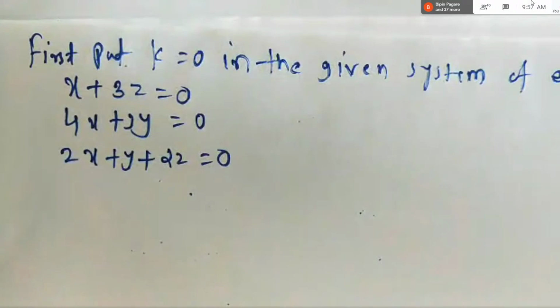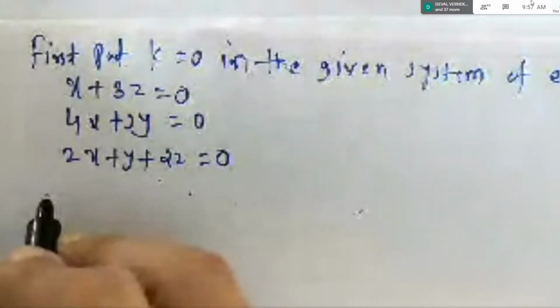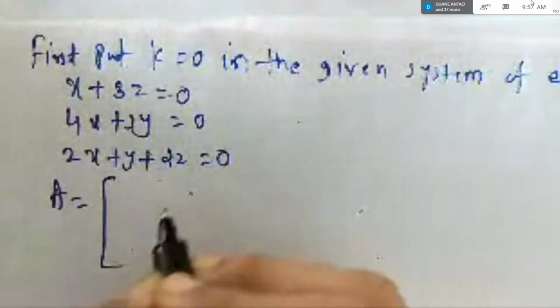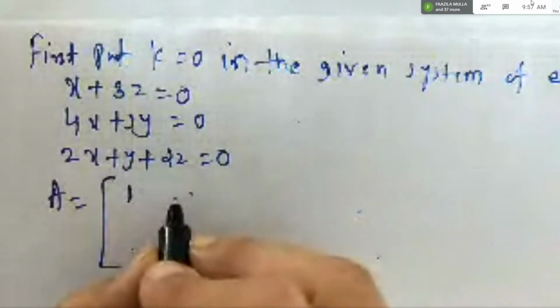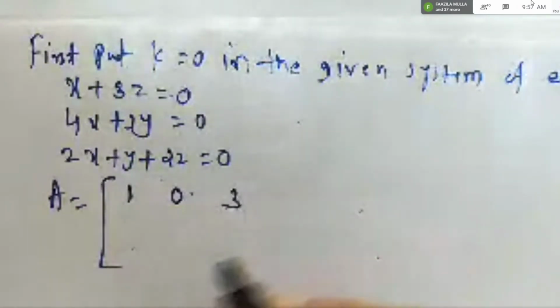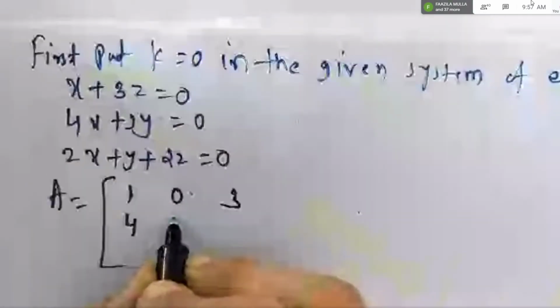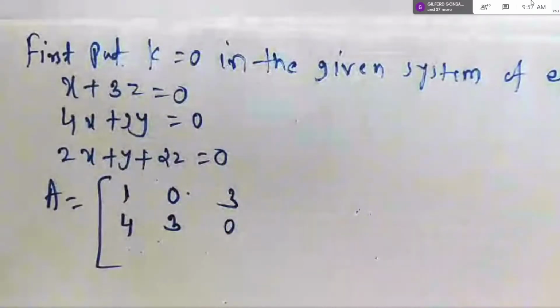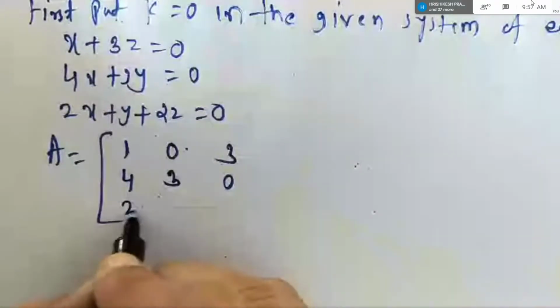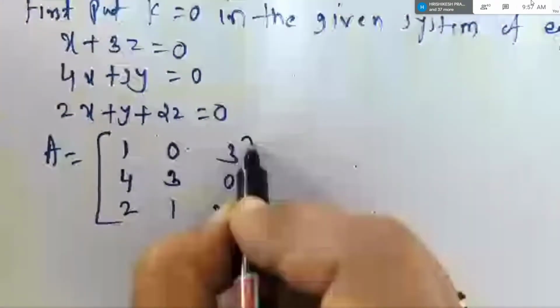Okay, so first step is write matrix A. What is matrix A, students, here? It is matrix of all unknowns, right? Coefficients, sorry, coefficients. 1, coefficient of y is 0, 3, 4, this is 3, right? There is no term in z, means its coefficient should be taken as 0. Then 2, 1 and 2.